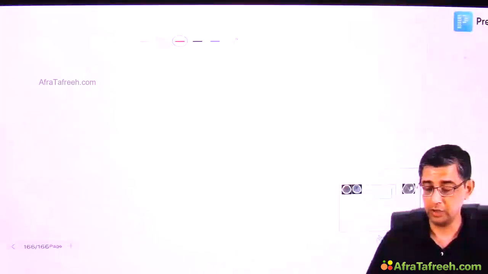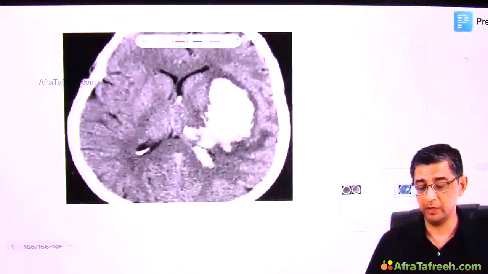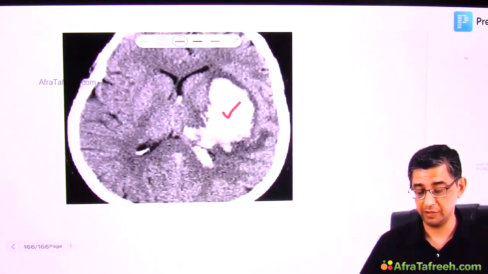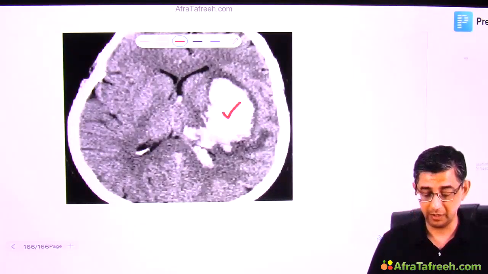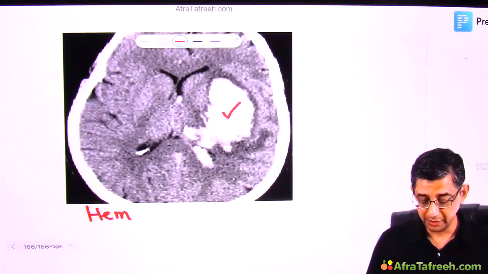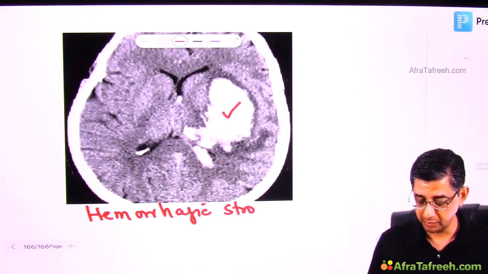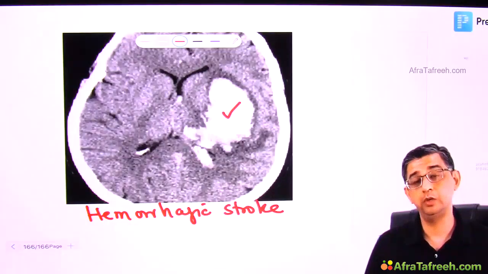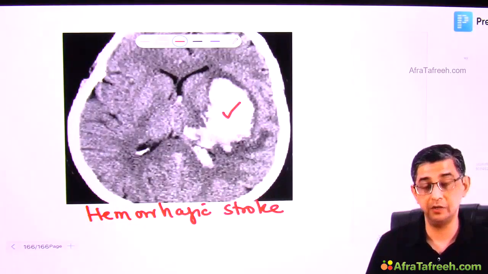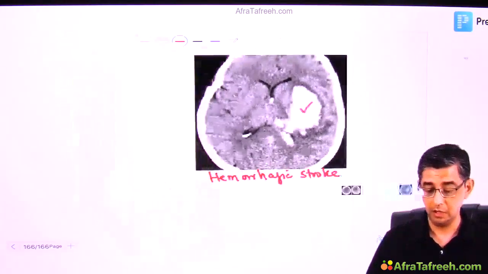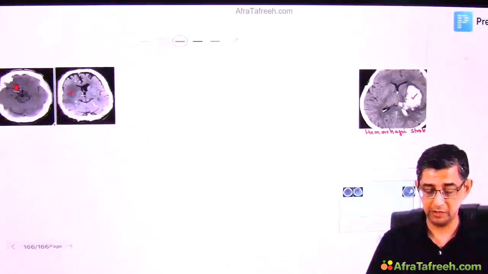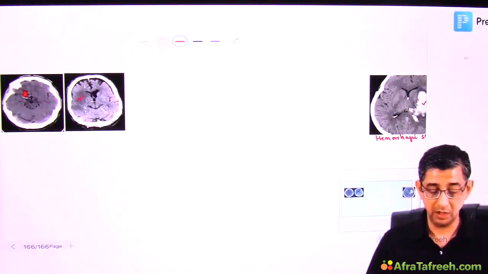In contrast, when you look at the contralateral image that I'm going to now bring into focus, it's very easy to identify the extravasation of blood in the brain parenchyma. It is an intraparenchymal hemorrhage. So since it is showing a hyperdensity, the diagnosis of the patient will be kept as hemorrhagic stroke, and my objective would be to then control whatever bleed is occurring by controlling the blood pressure of the patient and lowering the raised ICP.